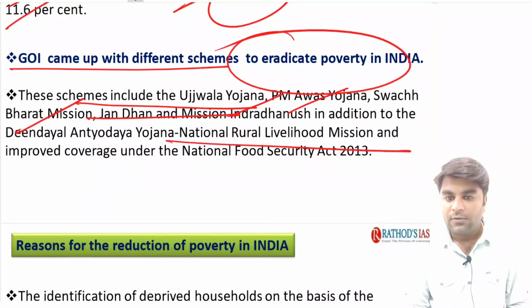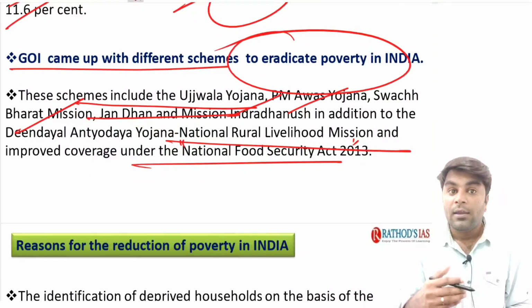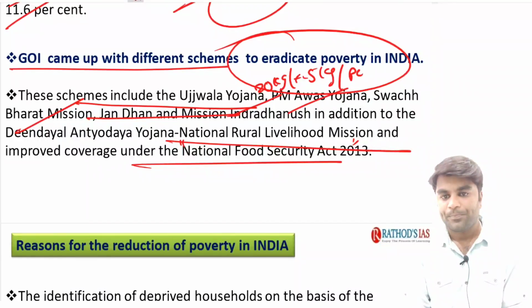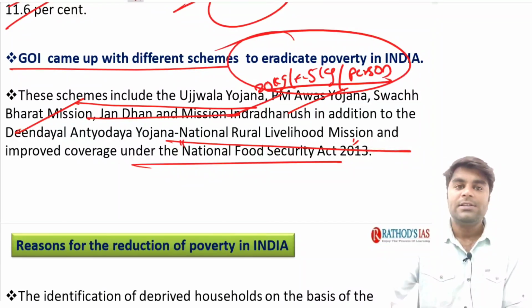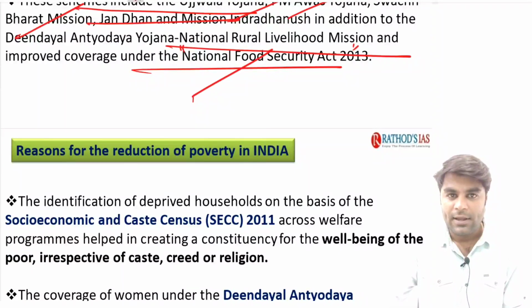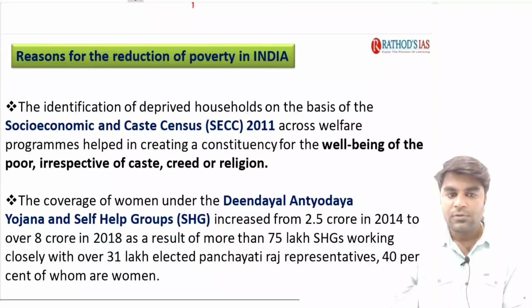Then we have the National Food Security Act of 2013. With this, eligible people get rice at very subsidized prices, 20 kgs per family, particularly 5 kgs per person. In such a way, people receive subsidized food grains under the National Food Security Act of 2013, which mainly uses the PDS system. So this is about the National Food Security Act of 2013.